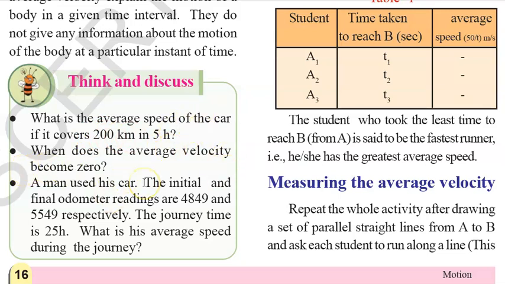When does the average velocity become 0? You need to answer that in the comments. Now, a man used his car. The initial and final odometer readings are 4849 and 5549 respectively. The journey time is 25 hours, children. What is his average speed during the journey? First calculate the difference between the two readings, and divide that distance by 25 to get the average speed.